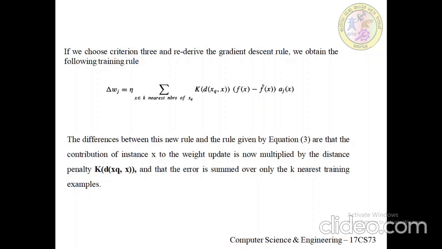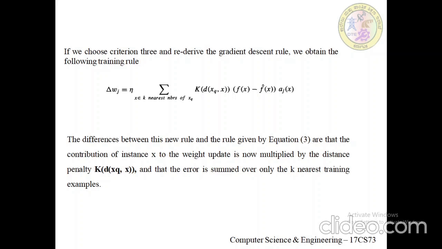If we choose criteria 3 above, we can rederive the gradient descent rule using the same style of arguments as in deriving the gradient descent equations. So we obtain this rule: eta is the learning rate, summation over x belongs to the k nearest neighbors of xq, K of d of xq comma x, times f of x minus f cap of x, times aj of x.